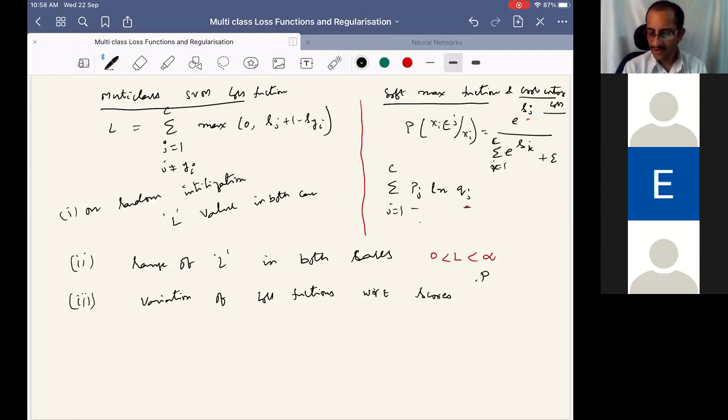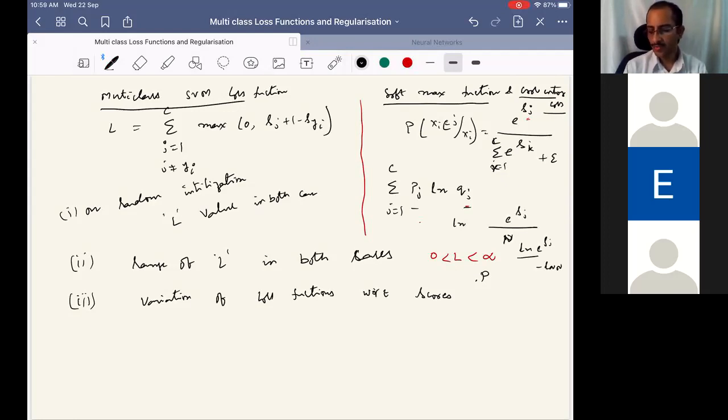if we directly write this in terms of scores, ln of Qj is ln of e power Sj divided by the normalization constant, which is ln of e power Sj minus ln of the normalization constant.